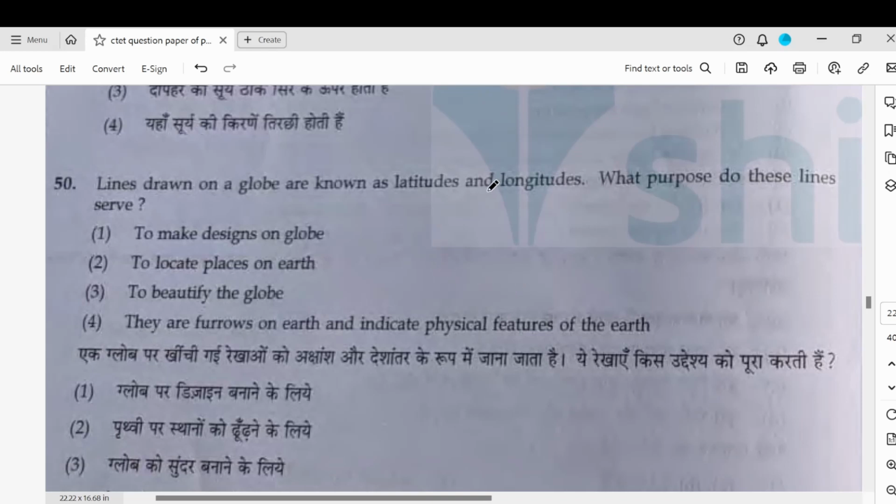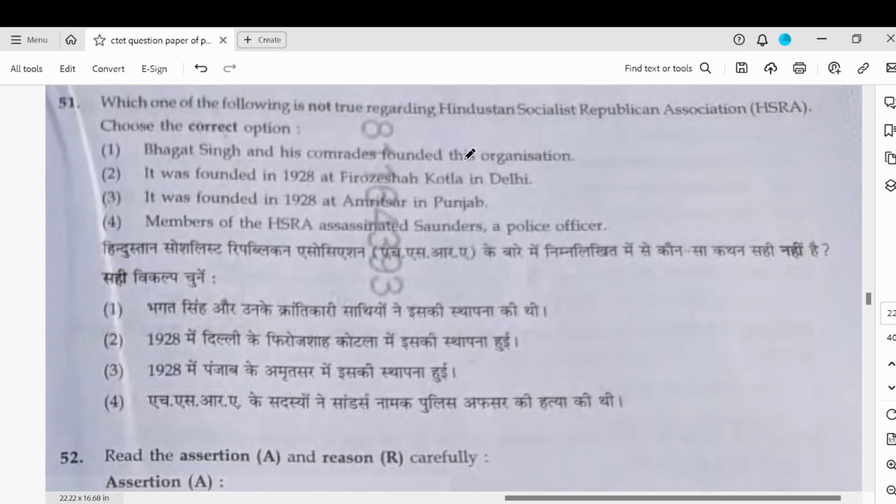Lines drawn on globes are known as latitudes and longitudes. For what purpose? Not to make design, they are used to locate places on the earth. Which one of the following is not true regarding the Hindustan Socialist Republic? Bhagat Singh and his comrades founded it. It was founded in 1928 at Firozshah Kotla, not in Amritsar, and they assassinated Saunders. So, to find what is not true, it was not founded in Amritsar.